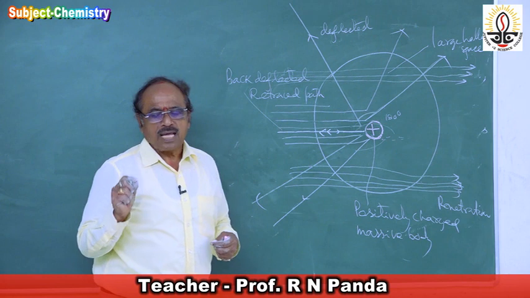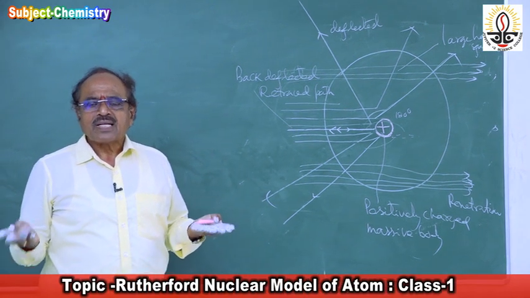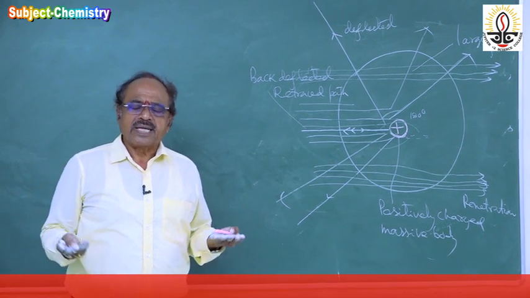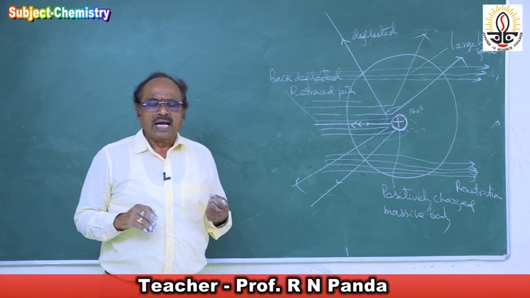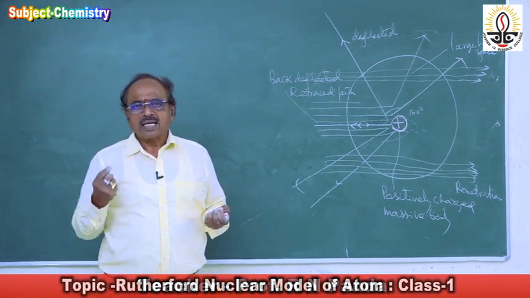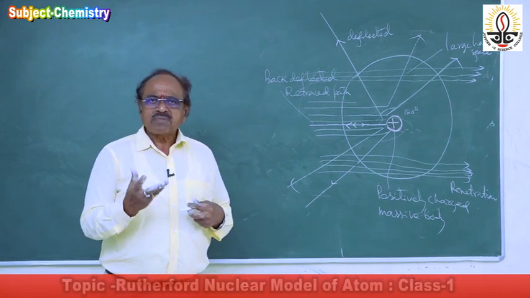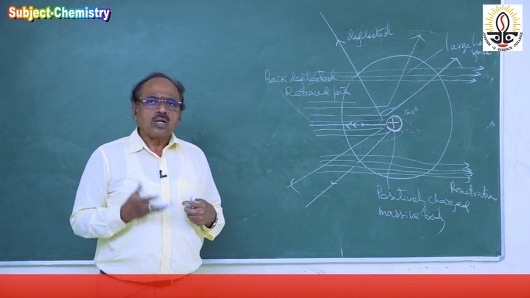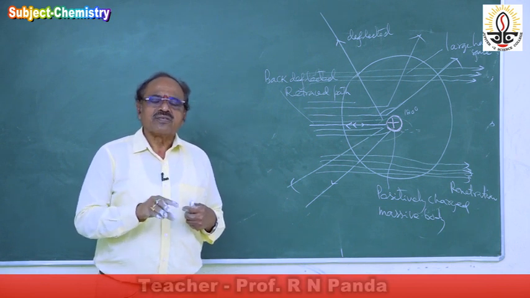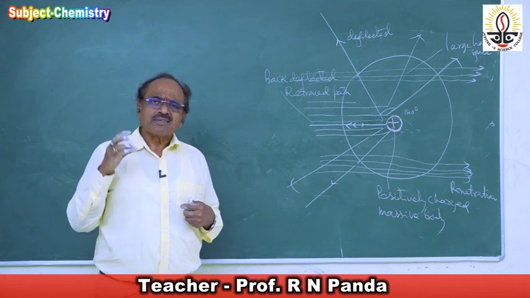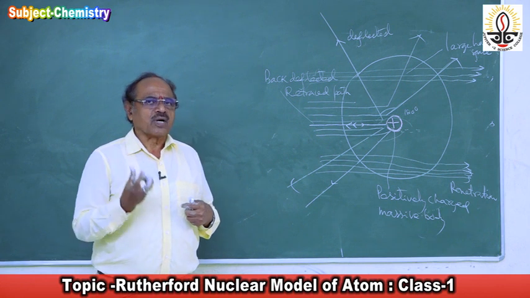Since most of the alpha particles are penetrating, there must be a large empty space inside the atom, hence they are penetrating the gold foil. And second, they are undergoing deflection. To account for the deflection he proposed that the atom consists of protons, all placed and concentrated at one place of the atom, causing a positively charged massive body.